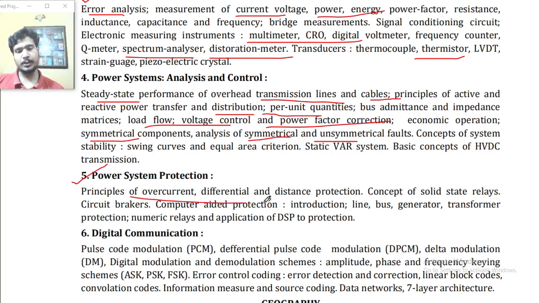Point number five, power system protection. Principles of overcurrent, differential and distance protection, concept of solid state relays and circuit breakers, computer aided protection, introduction, line, bus, generator and transformer protection, numeric relays, and applications of DSP to protection.